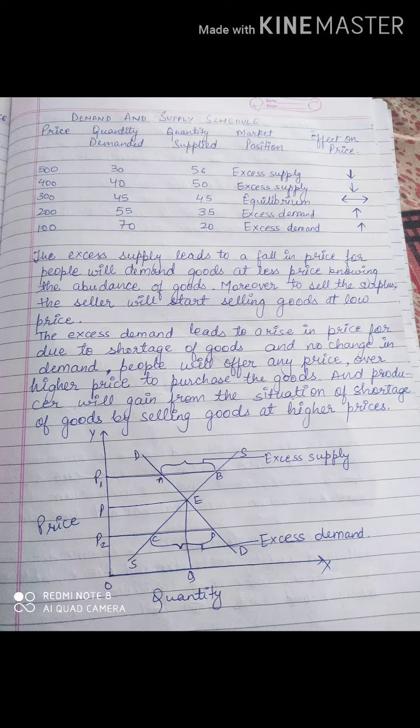Now as usual, in case of excess demand, what will happen? It will lead to a rise in price. Why? Because there is a shortage of goods. Fine. So with no change in demand, people will offer a higher price to purchase the goods. Why? Because what is the condition? Demand is more, supply is less. People will offer more for the purchase of goods. And again the producer will be in a situation of selling goods at a higher price.